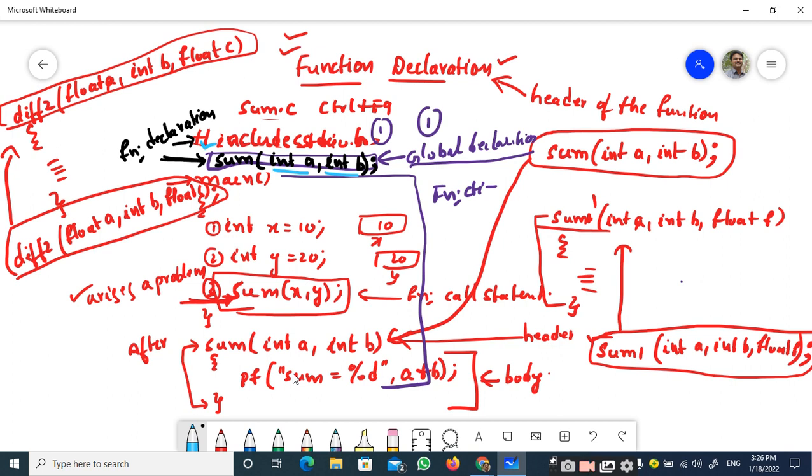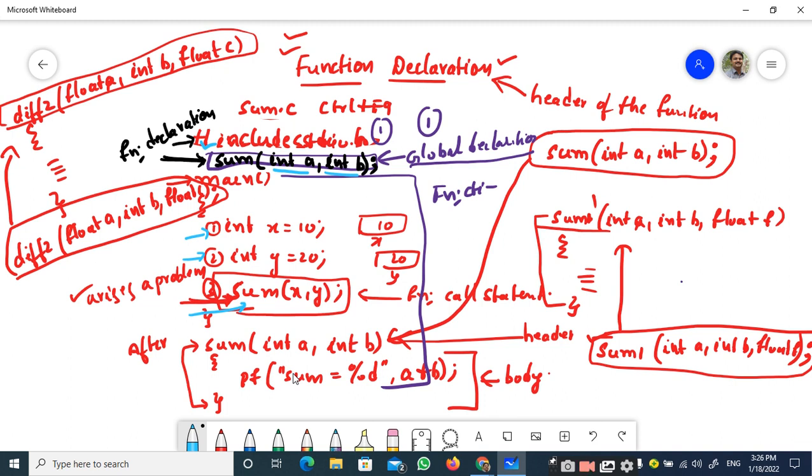So with this information, when it starts executing the main function, at this point it is okay, and when it comes to the function call statement, sum of x, y, does the compiler have any idea about this sum?